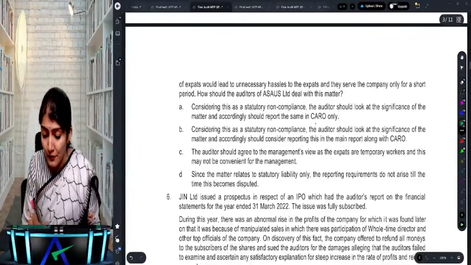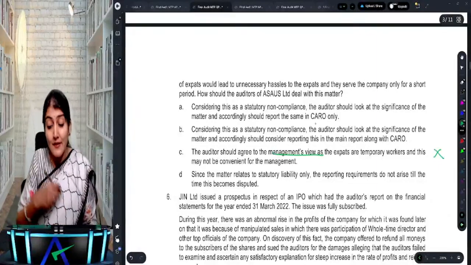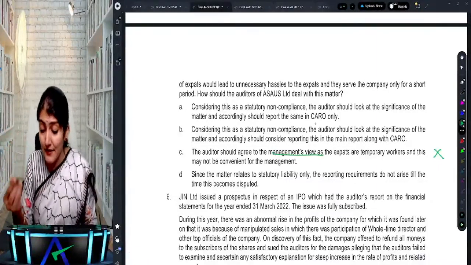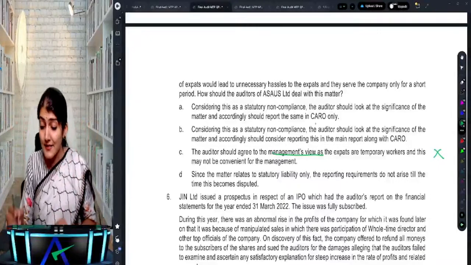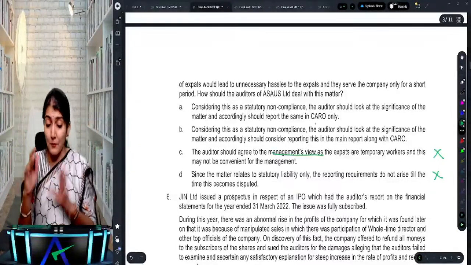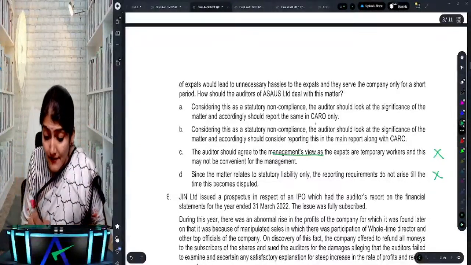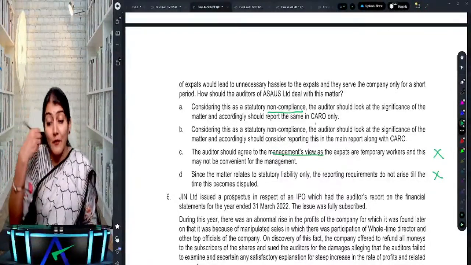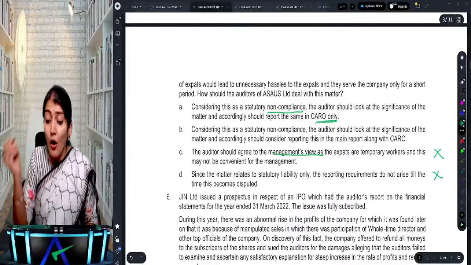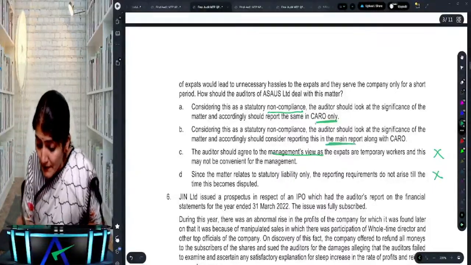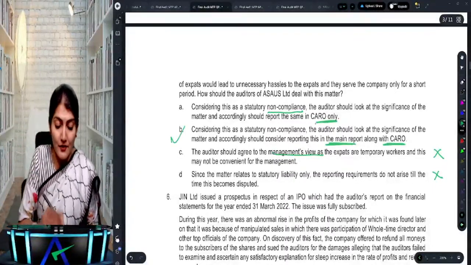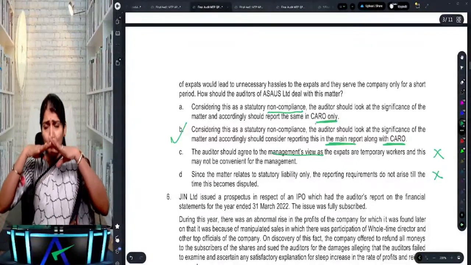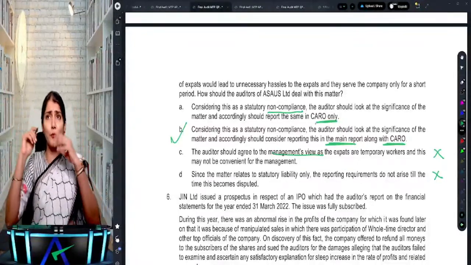The auditor should agree to the management's view? No. Since the matter relates to statutory liability, the reporting requirement will not arise only when the matter becomes disputed? No. Considering this as a statutory non-compliance, the auditor should look at the significance of the matter and report the same in CARO only, or the auditor should consider this in his main report along with CARO. So the auditor should consider it in the main report along with the CARO report also.